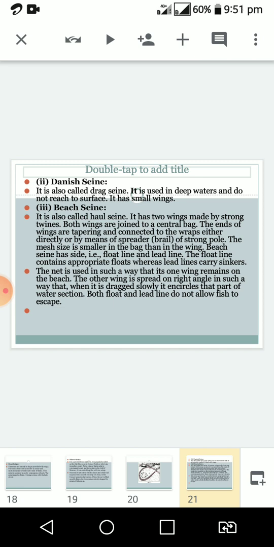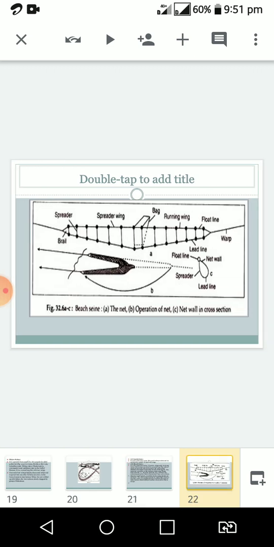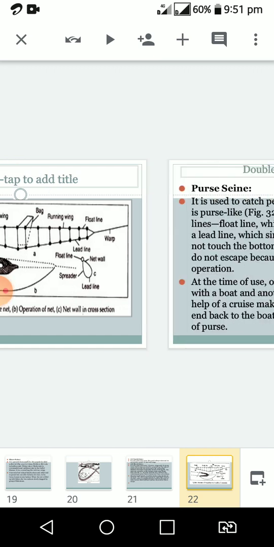and the net is used in such a way that one wing remains on the beach. The other wing is spread at a right angle in such a way that both the float and lead lines do not allow fish to escape. So this is a beach seine. It is a very important gear for catching of fishes.